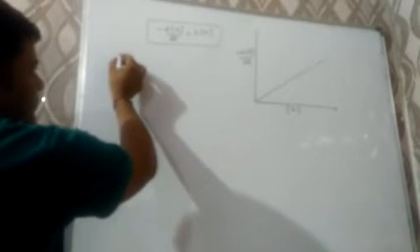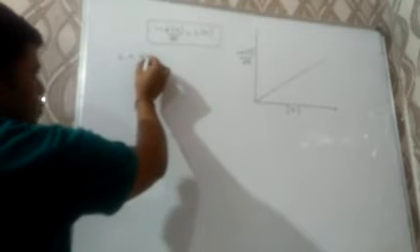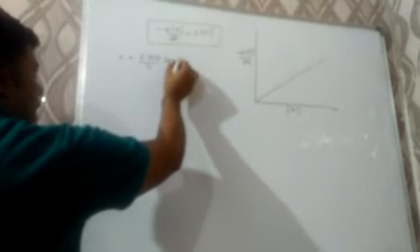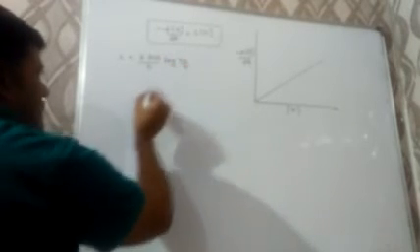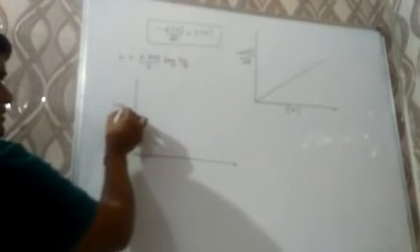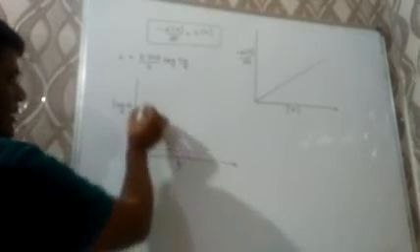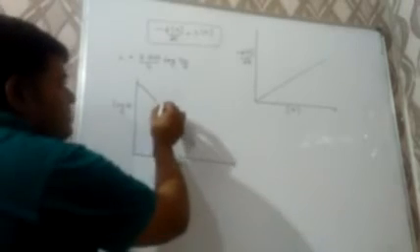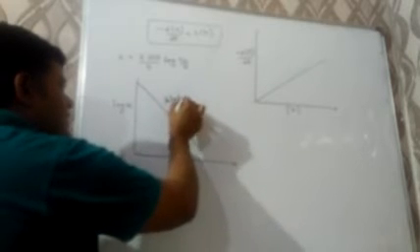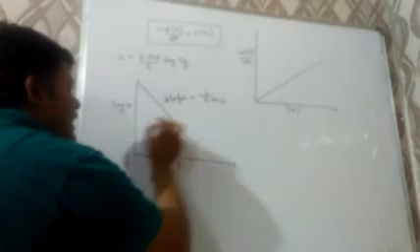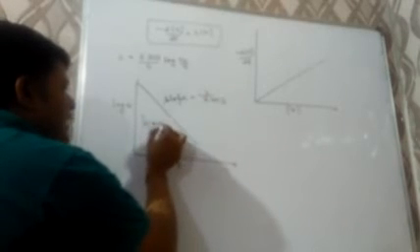Next will be its integrated form, and the integrated form will be lambda is equal to 2.303 over t log of N naught by N. That can be plotted like this: log N versus t. We will get a straight line with negative slope, and the slope of that line will be equal to minus lambda over 2.303, and the intercept will be log of N naught.